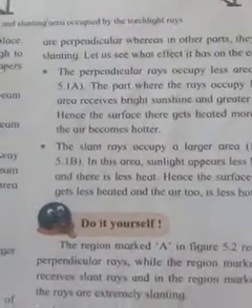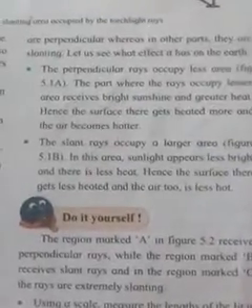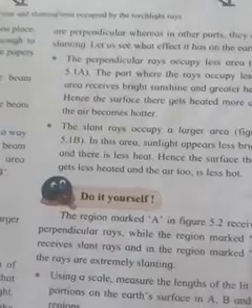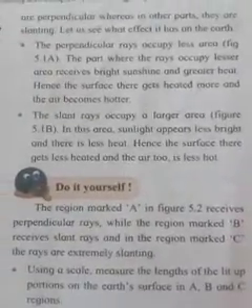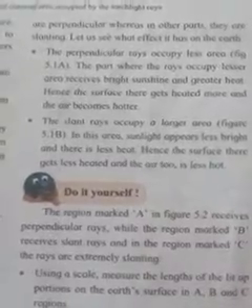That means in those areas the sunlight is less bright, and there is less heat. Hence the surface there gets less heated and the air too is less hot. That means this area gets less heated and it is a less hot area.